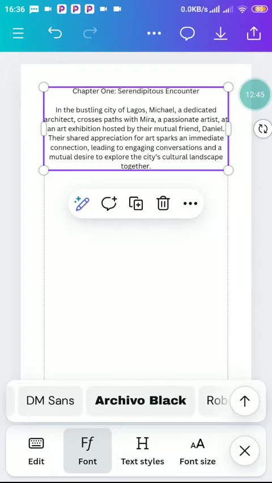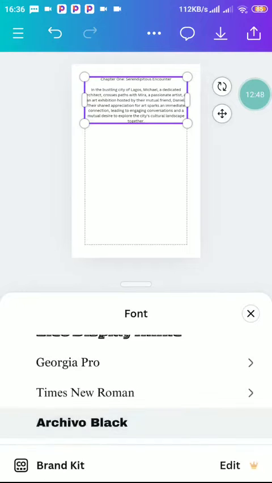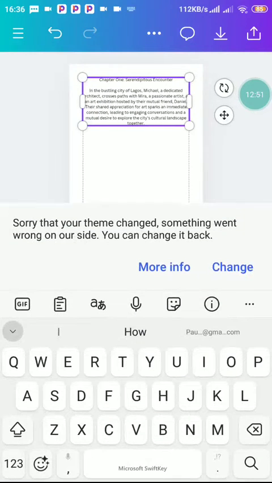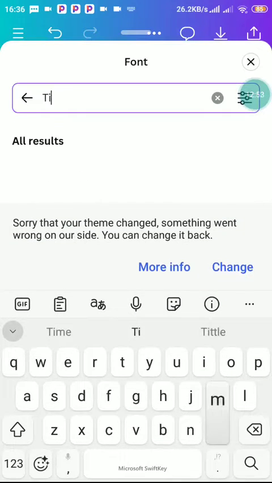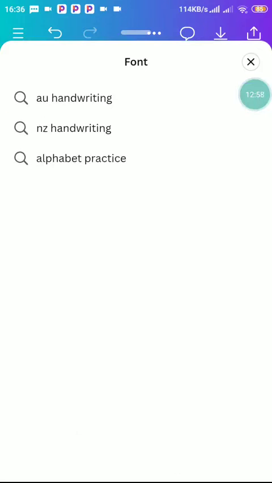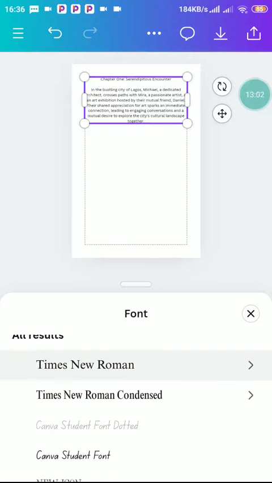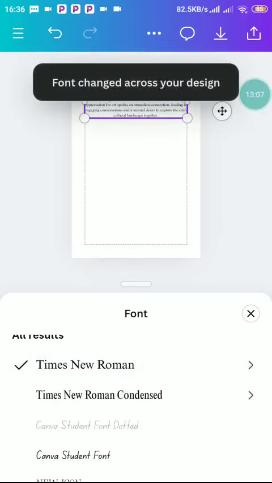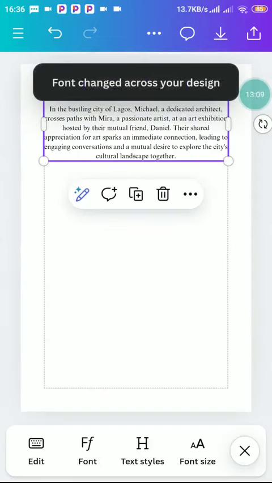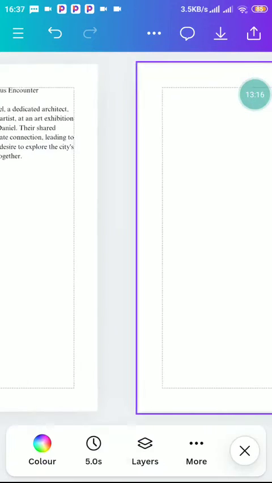Now you press on this arrow up. You can type Times New Roman, and Times New Roman is going to appear. You can see Times New Roman. So we're going to make use of this one. Change all to Times New Roman. So everything has been changed to Times New Roman. This is it. So you can slide again.